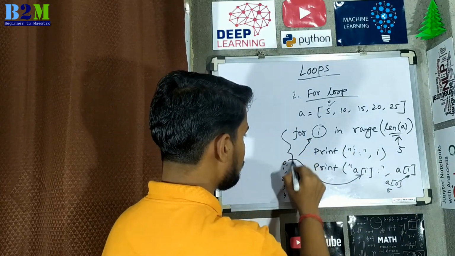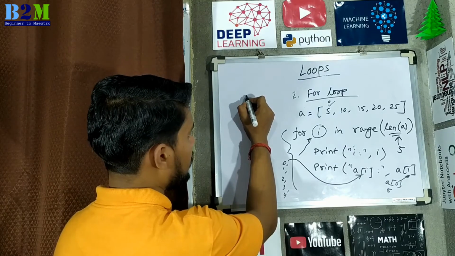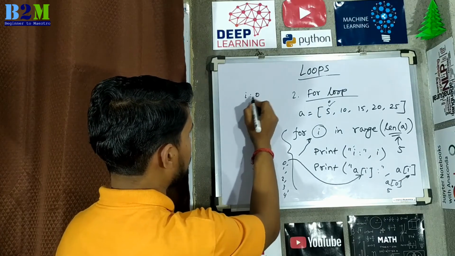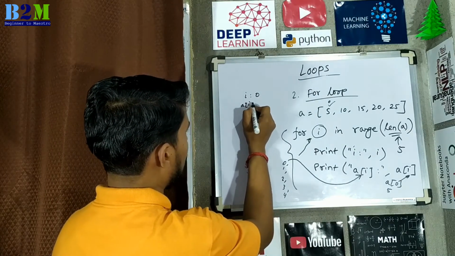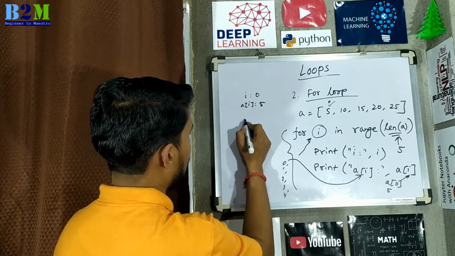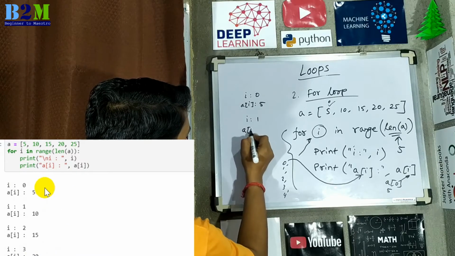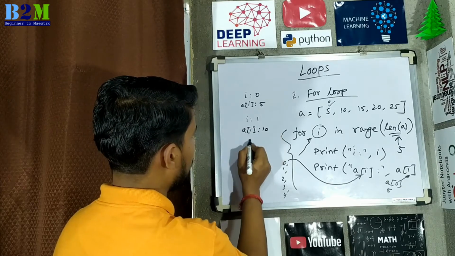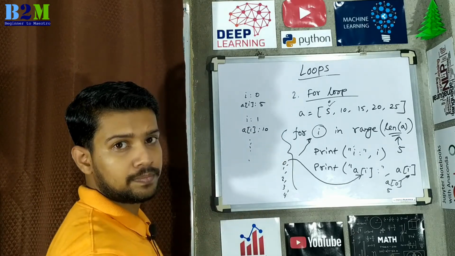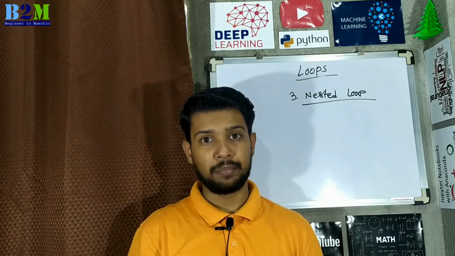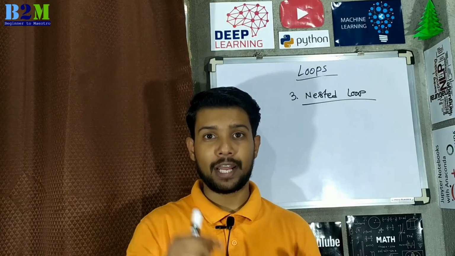So for this for loop, the output will be i is 0, A of i is 5, and in another iteration i is 1, A of 1 is equal to 10, and so on and so forth. Nested loop is the same as nested if condition: one loop within another loop.